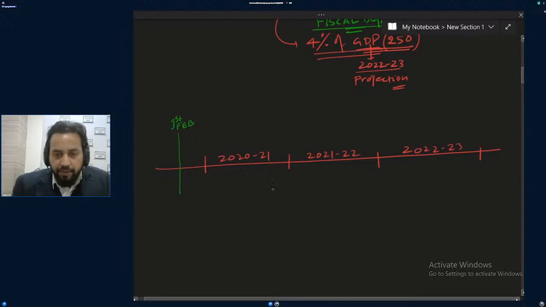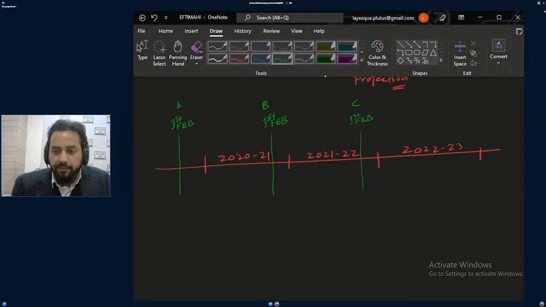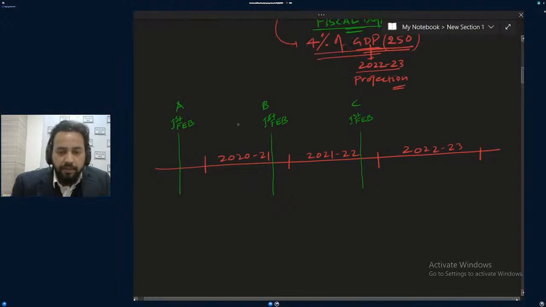Here it will be first phase, and here, and here. It will take just five minutes. Which first phase has just gone these days? A, B, C. On which first phase did Nirmala Sitharaman, the finance minister, present the budget? A, B, or C? Yes, it is C. Very nice. So on this date, budget was presented on C.